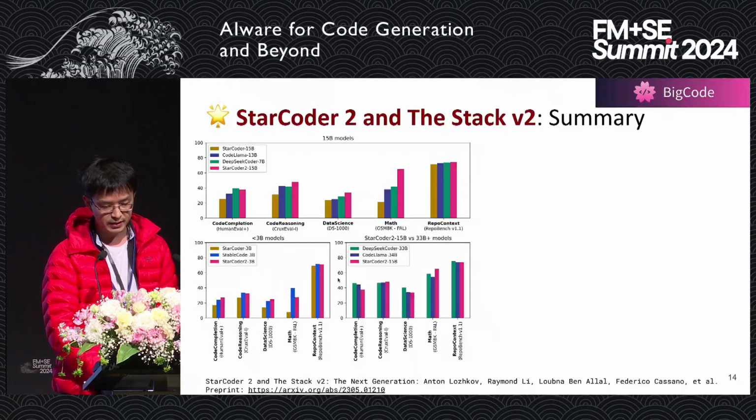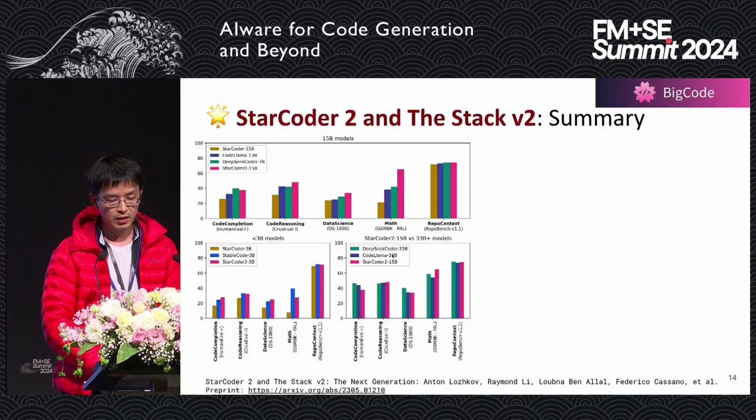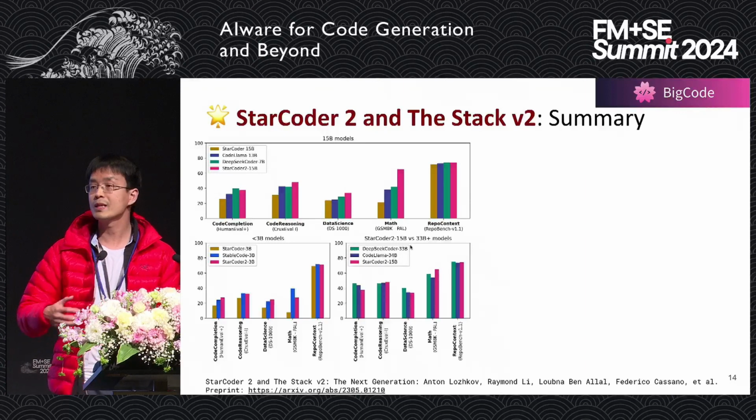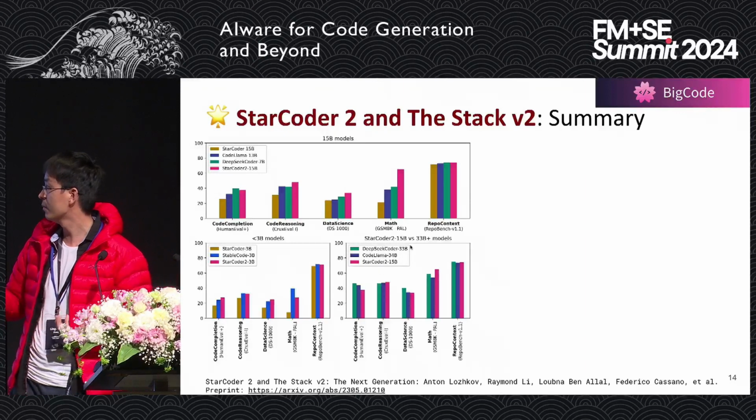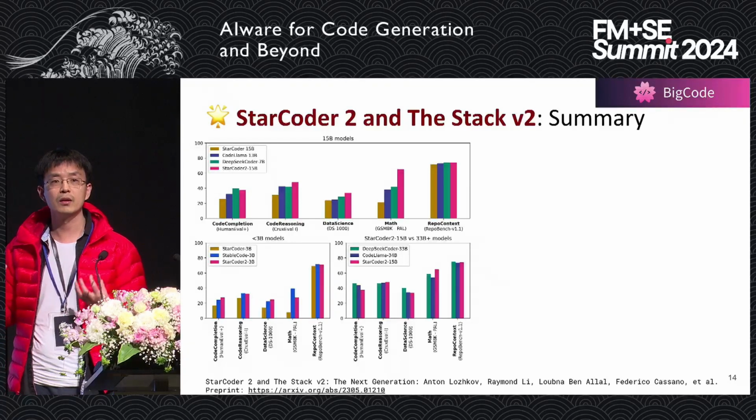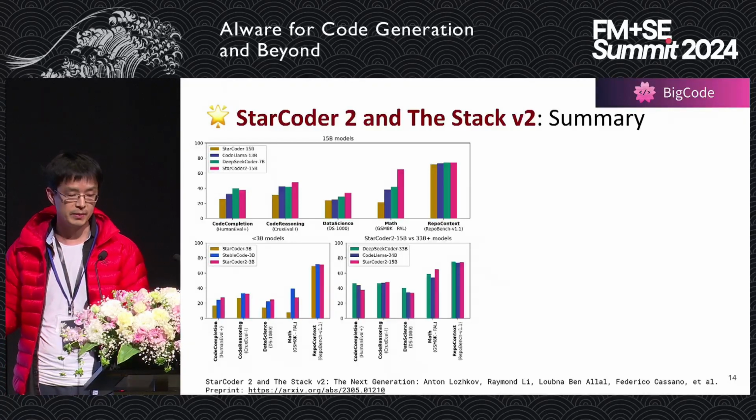And even when we compare StarCoder2 15B against much larger models, over 30B, such as DeepSeek-Coder 33B and CodeLlama 34B, we also achieve close or even better performance on some tasks.